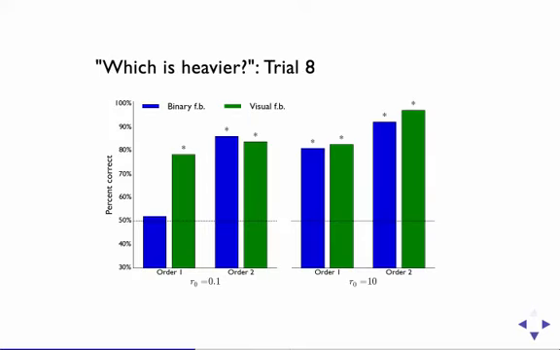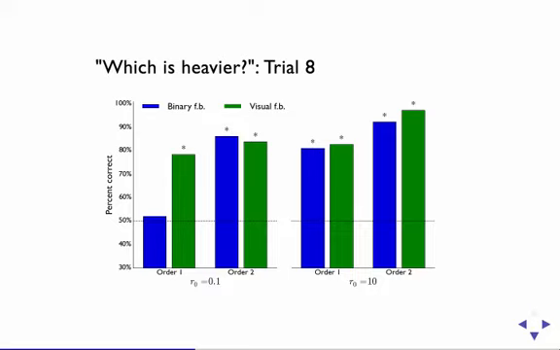This is indeed what we found. This plot shows the proportion of correct which color is heavier judgments after the 8th trial. You'll notice that the majority of people correctly inferred the correct color after only 8 trials. Here, 7 out of the 8 conditions are significantly above chance. This was the same for the rest of the experiment as well.